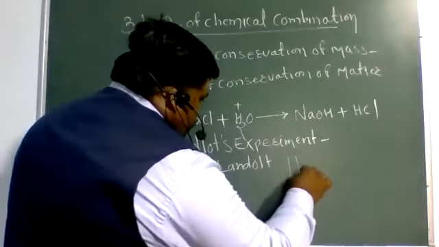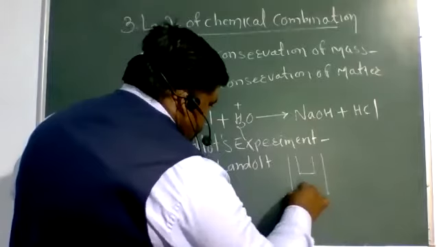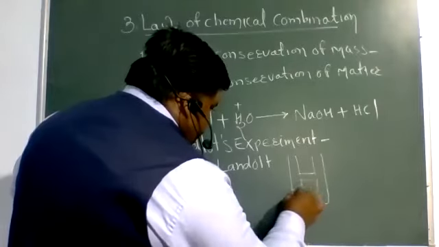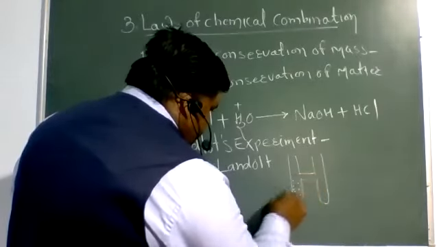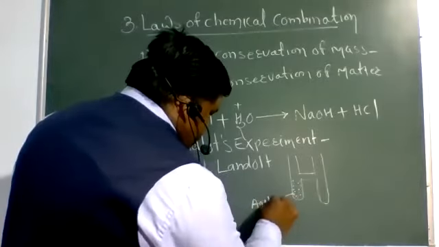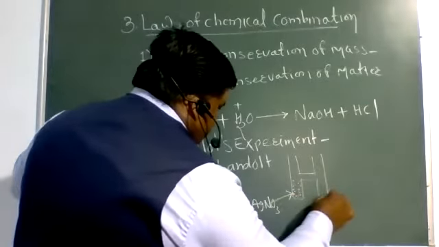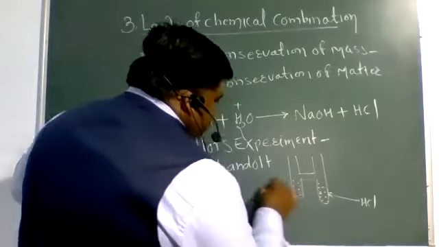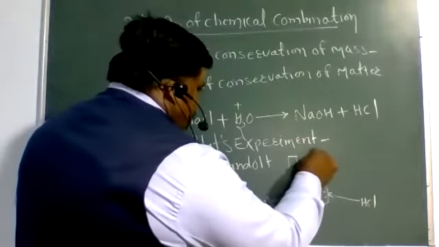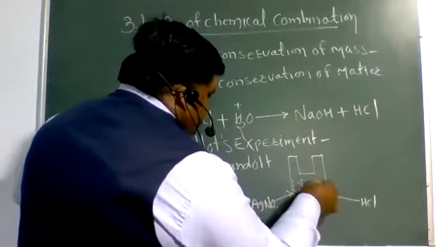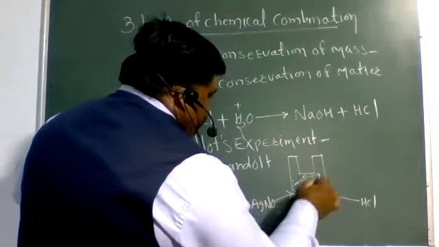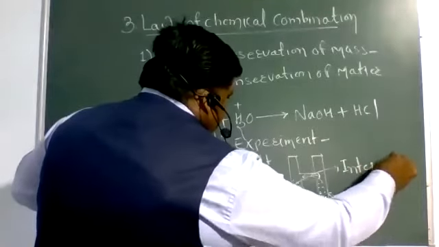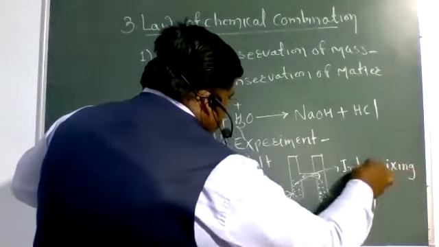This is the H-shaped tube. In the H-shaped tube, one end of the tube is filled with silver nitrate, that is AgNO3, and the other end is filled with HCl. These two ends are sealed, then intermixing of the solutions.